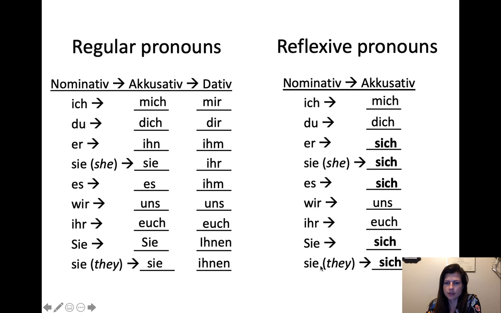And then the they also takes it, they, themselves. So there's only one new pronoun to learn in the reflexives. You just have to be able to recognize which ones it matches up with. So er, sie, es, and sie all take this new pronoun that only occurs in the reflexive, sich.